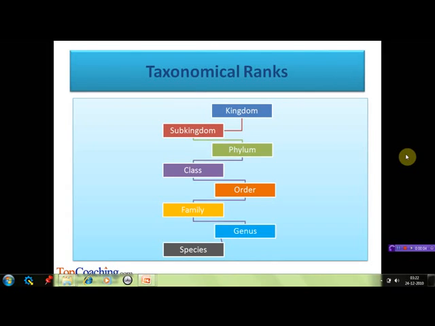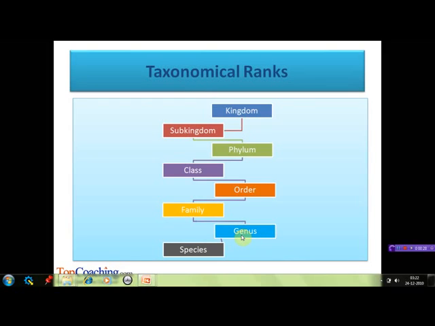So first of all, let's get acquainted with the various taxonomical ranks that we are going to use in the classification of the animals. The smallest group, which is formed on the basis of similarity in structural properties of the animals, constitutes a morphological species. Species with similar characteristics form a genus.